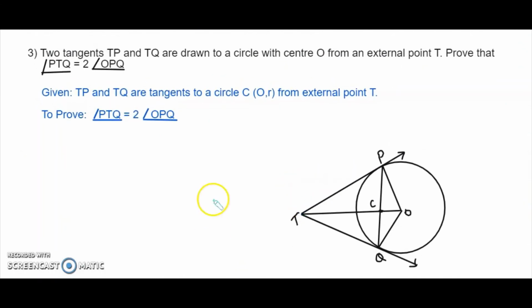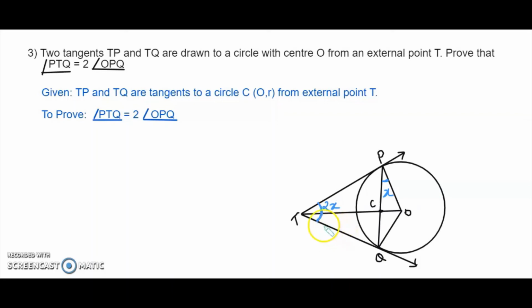Here they are saying that there are two tangents TP and TQ drawn to the circle with center O. What we have to show here is, if I take angle OPQ as X, then I have to show that angle PTQ is 2X.